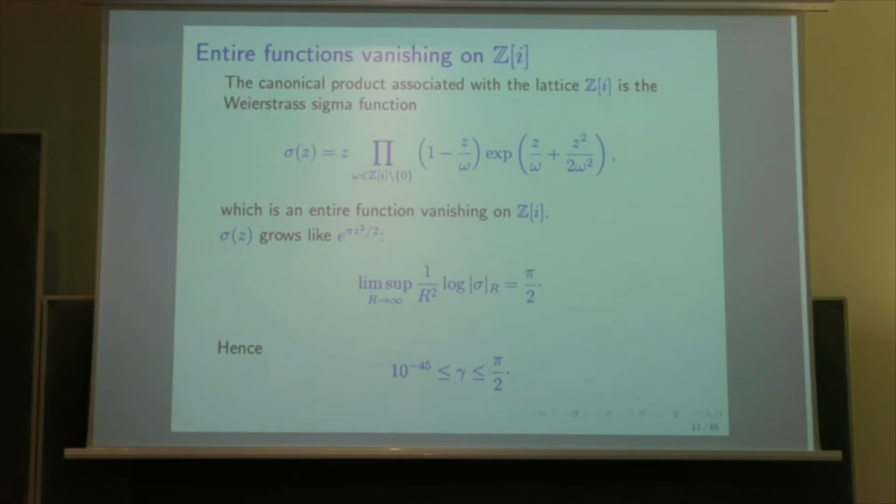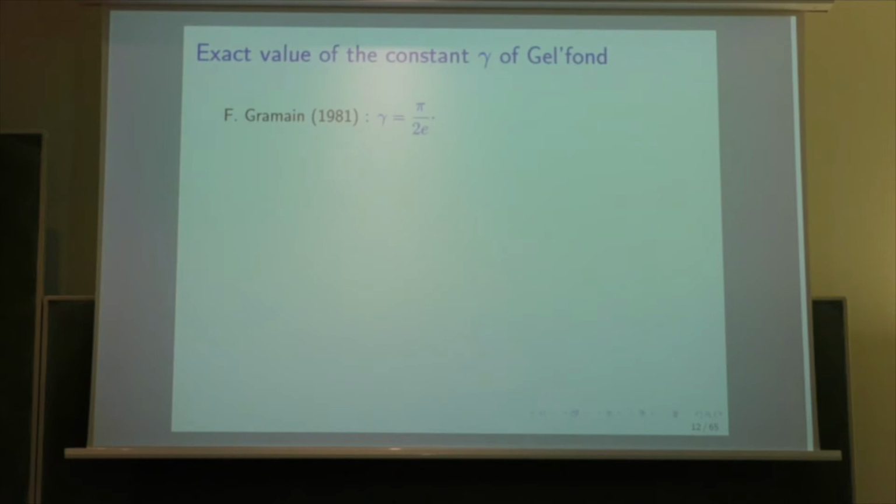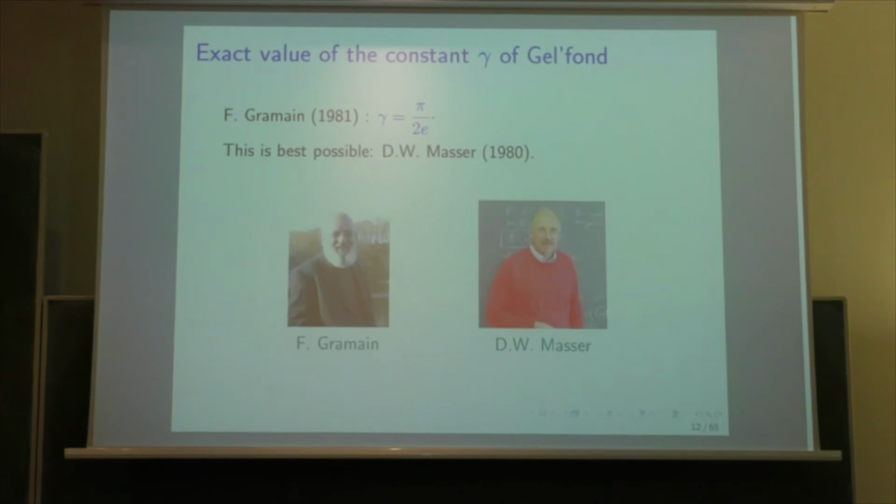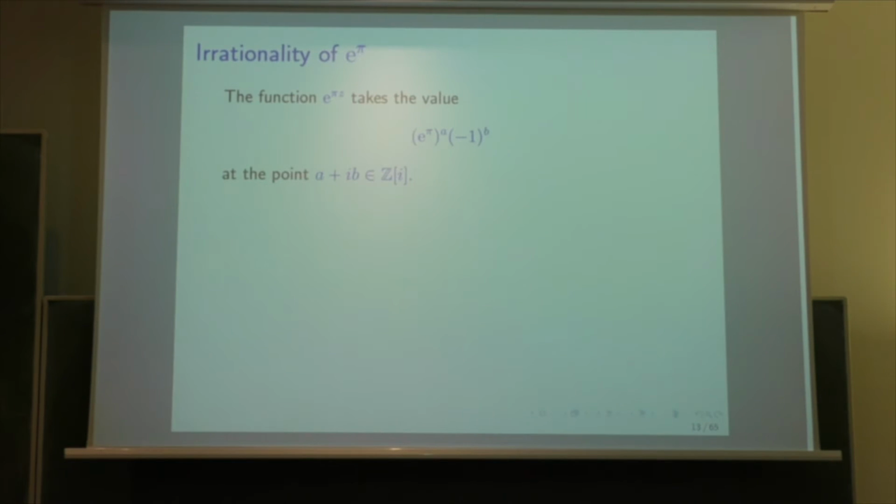It was not something important for the application, but it was an open problem for some time to know what is the exact value of the constant. And the final answer was given by François Gramain in 1981, which is that the right value is pi over 2e. But the fact that it is best possible was proved by Masser in 1980, so 1 year before. So we know exactly what is the type for this problem. What is the connection with Hilbert's problem?